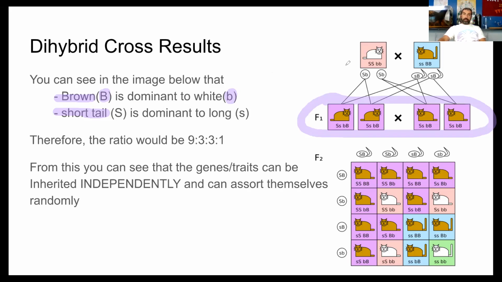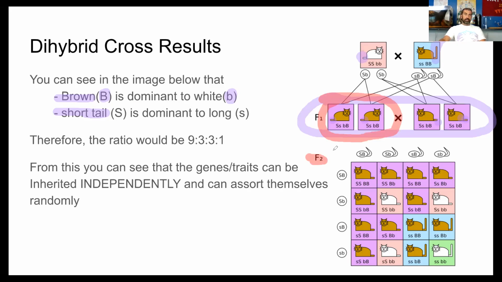All right. Then you'll see one cat had a long tail, and then this had a short tail. You'll notice all of the offspring tails are short. So that tells you that the short tail is dominant to the long tail. All right. Now I think what they did, here's where you get to the dihybrid cross part, is they allowed these offspring to have babies. And then this is their second generation. This is the first generation, this is the second generation.